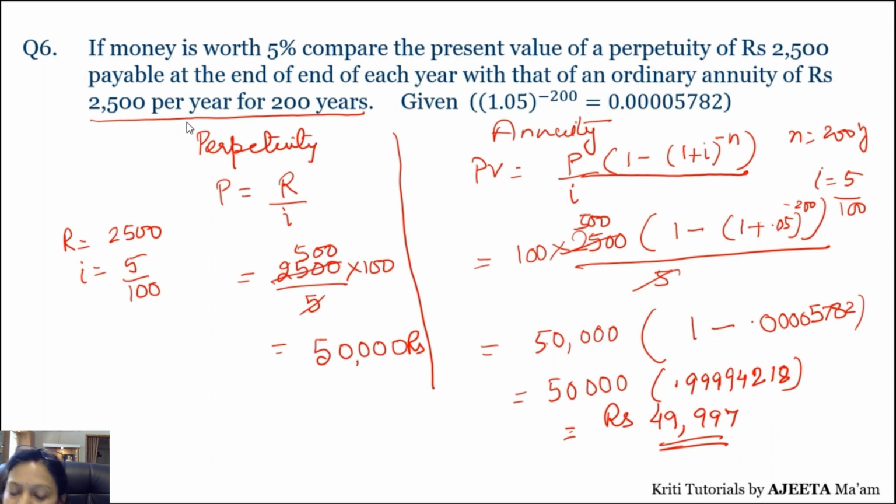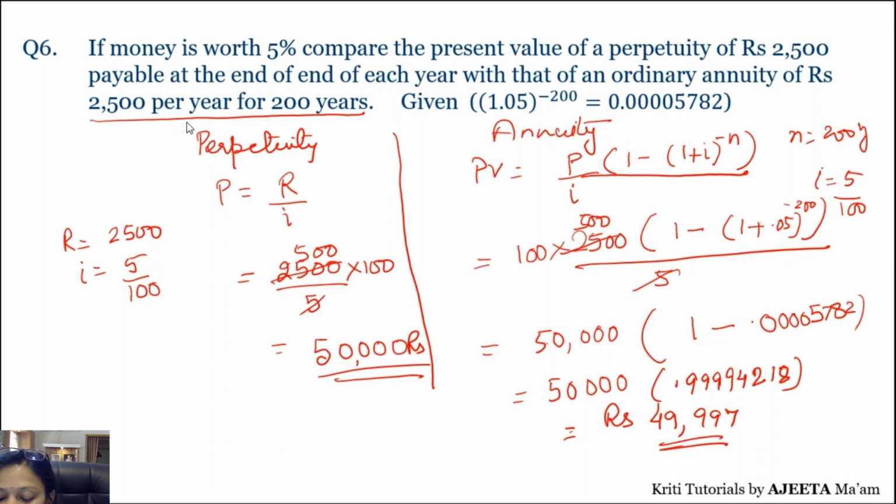Now if you compare the present value, see perpetuity के according हमारा present value आ रहा है 50,000, and for annuity we are getting 49,997. So it's almost equal, right? सो परपेचुटी एज आई सेड फ्यूचर जनरेशन में जाता रहता है और आपने अगर एन्यूटी भी बना दिया 200 years का, देन ऑल्सो इट्स कमिंग आउट ऑलमोस्ट सेम. So this is how we compare perpetuity and annuity. Correct. So now you can understand very well what's the difference between annuity and perpetuity.